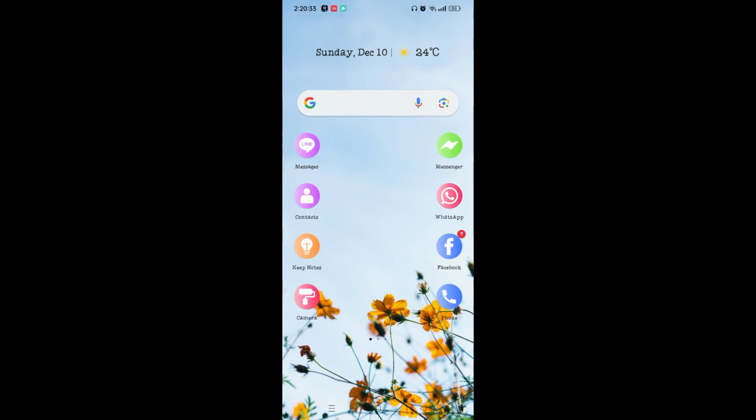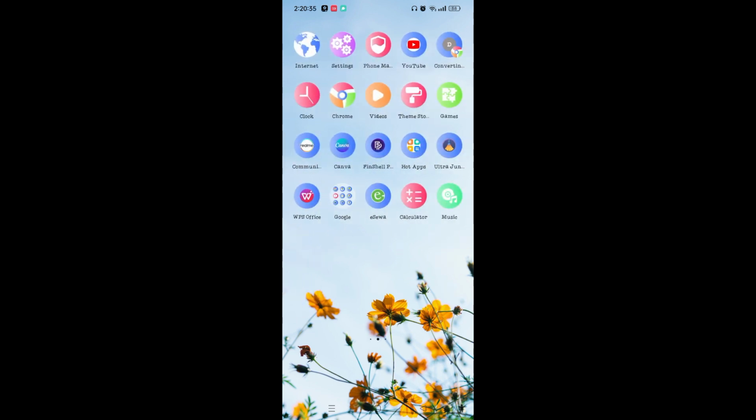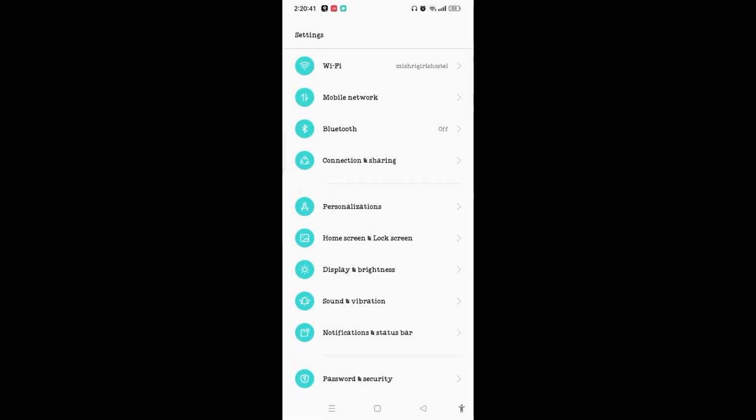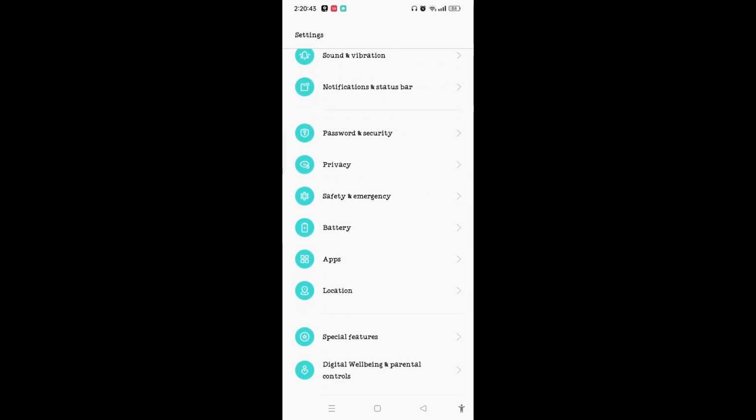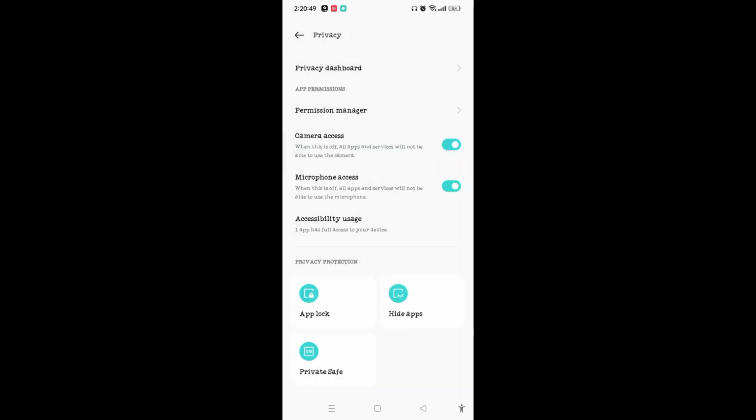For that, simply what you can do is firstly go to the settings on your device, and when you scroll down, here you'll be able to see the privacy beneath the password and security option. Tap on privacy. This will let you access the privacy settings on your device. You'll be able to see microphone access.